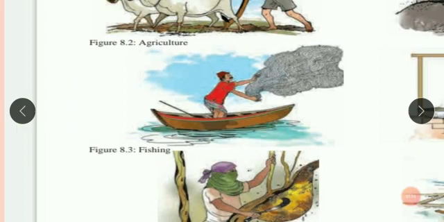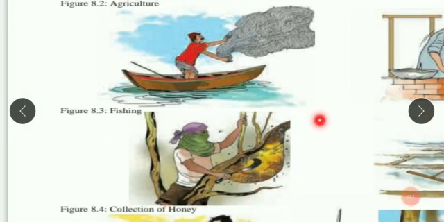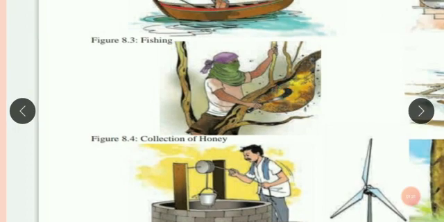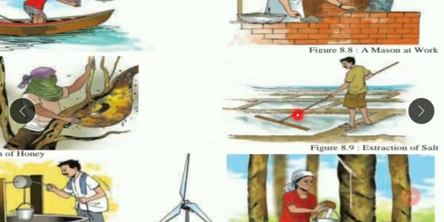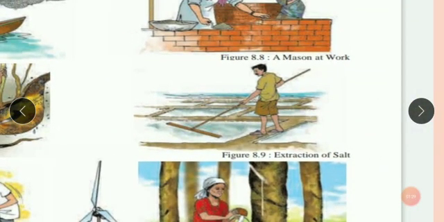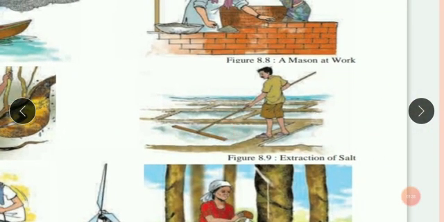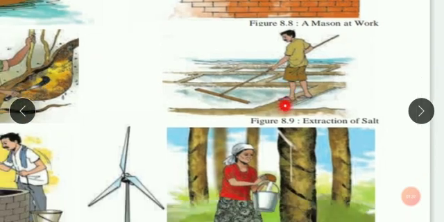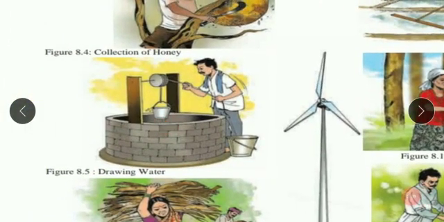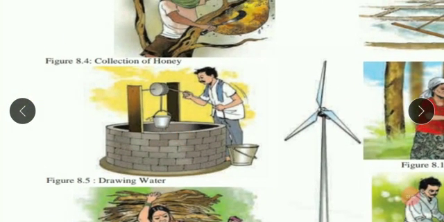Which is the natural resource used in this picture? Water. Here, plants, animals, collection of honey. So animal is the natural resource. Here, salt pans. This person is collecting salt. Which natural resource is used here? Salt is collected from water, from the ocean. The ocean has water, so the natural resource is water here. Here also, a man is taking water from the well. So the natural resource used here is water.